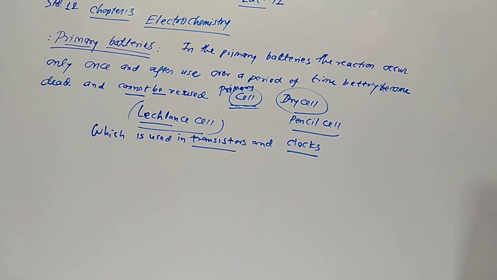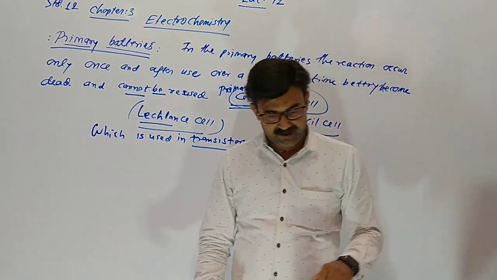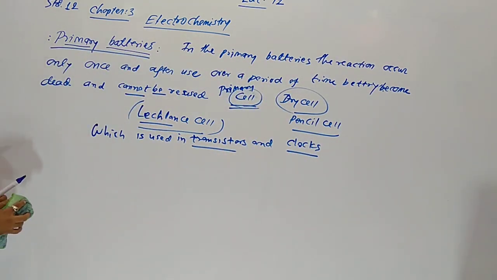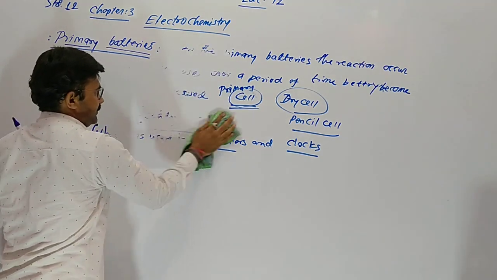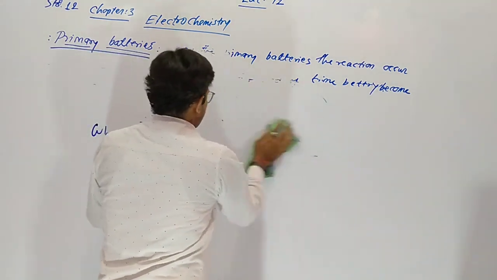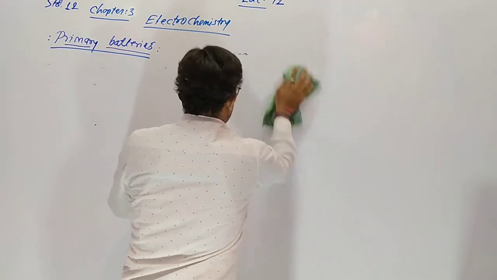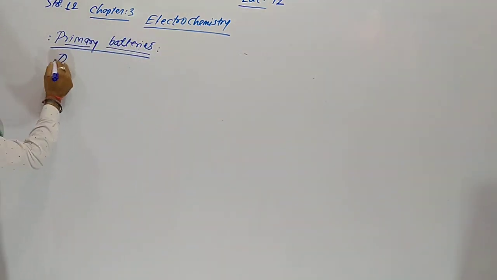So the first question on the primary cell. Now this is the definition: a primary cell which, once used, we can't use again. It means we can't recharge. And an example of it is a dry cell, otherwise the Leclanché cell also. So the first question on the primary cell is the dry cell.